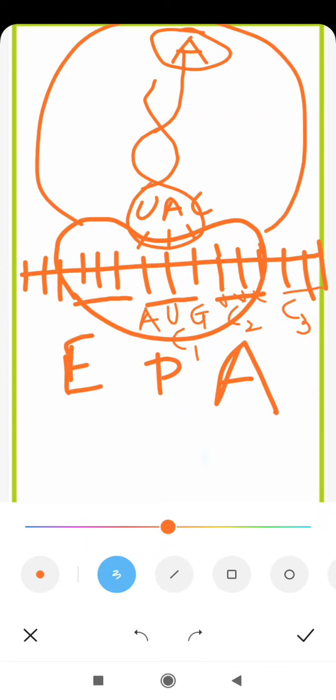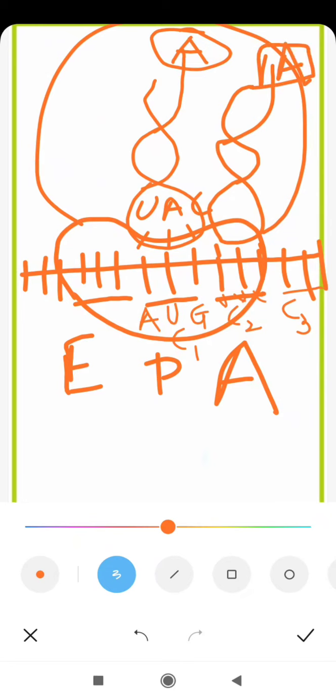This is the larger subunit of the ribosome, and here this is the second tRNA with its corresponding amino acid, and the anticodon will be complementary to codon number 2. C1 is codon number 1, the triplet. This triplet, 1 2 3, is codon number 2, and it lies at the A site. The second tRNA will bring the second amino acid.